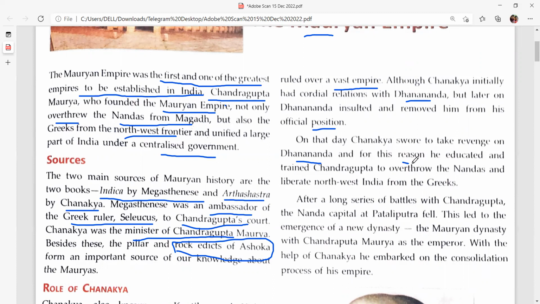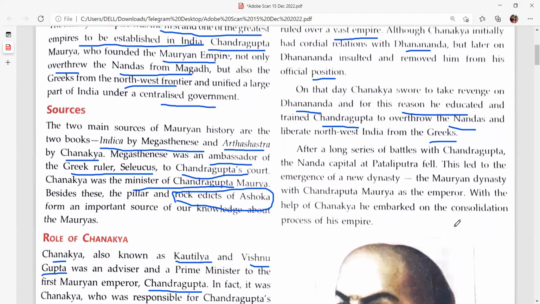Okay, and for this reason he educated and trained Chandragupta to overthrow the Nandas and the Greeks. After a long series of battles between Dhananand and Chandragupta, the Nanda capital at Patliputra fell, and a new dynasty was formed, the Mauryan dynasty. The first emperor was Chandragupta Maurya.